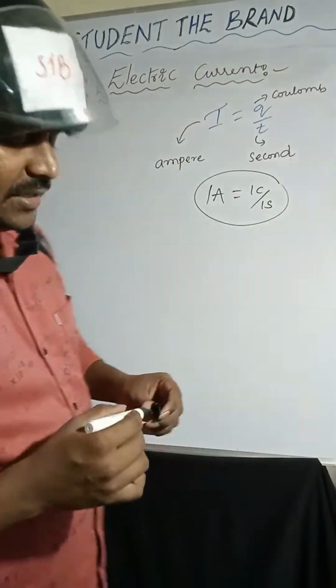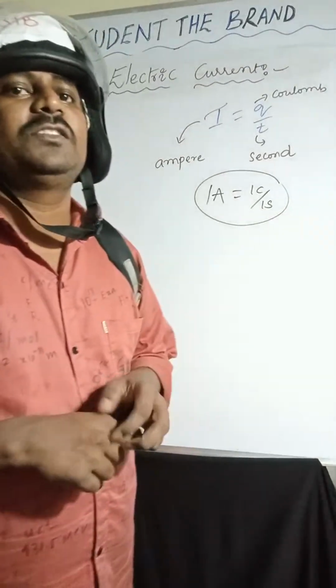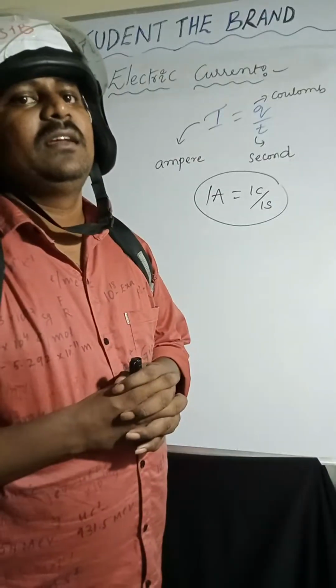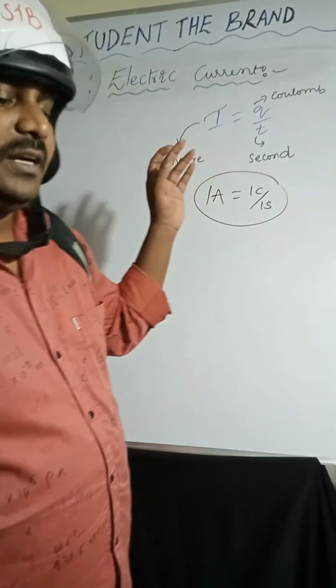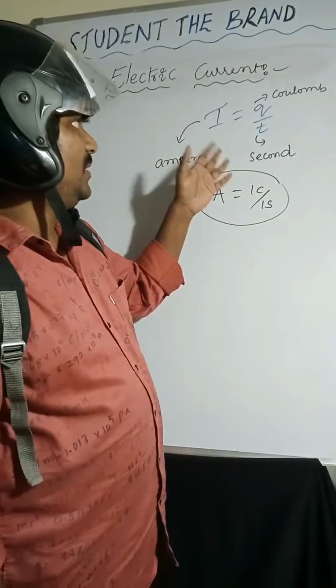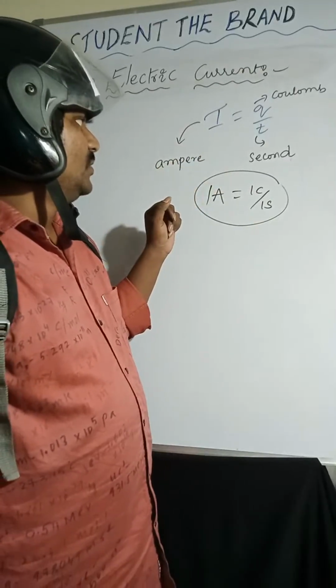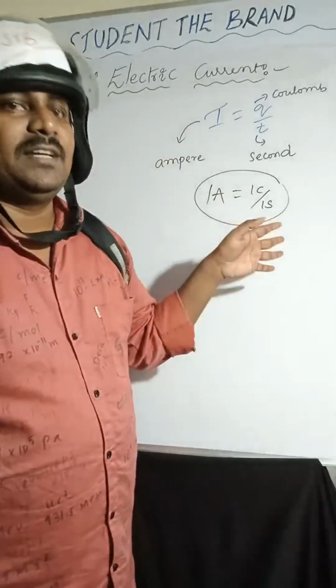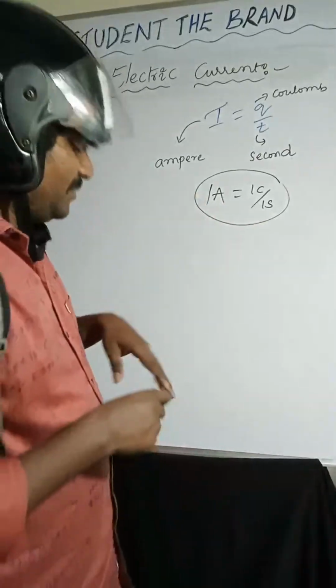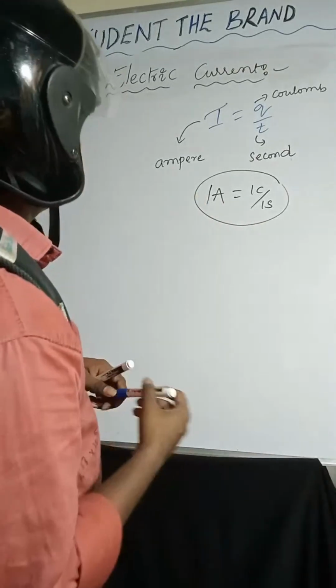So the SI unit of current is ampere, the SI unit of charge is coulomb, and the SI unit of time is second. So 1 ampere is equal to 1 coulomb per 1 second. Right? Yes.